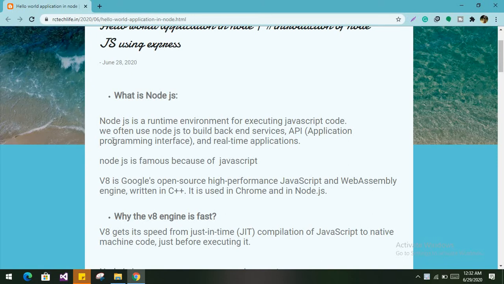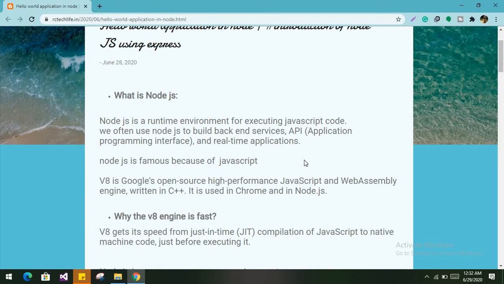Basically, Node.js is a runtime environment for executing JavaScript code. Just as we use other programming languages like Java, C Sharp, C++. In Java, the JRE is the runtime environment, and Node.js is also a runtime environment for executing our JavaScript code. It uses only the JavaScript language. Because of that, Node.js is very easy to use and user friendly, because everyone knows about JavaScript.